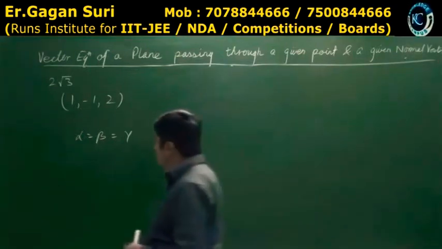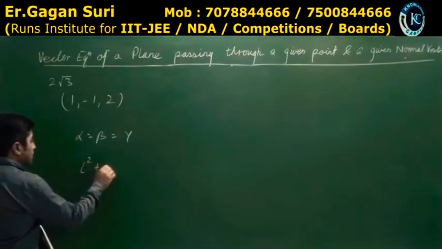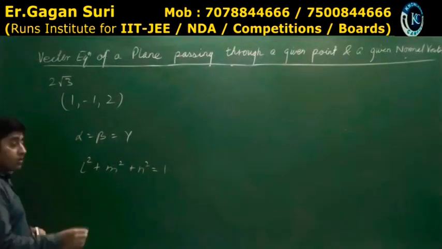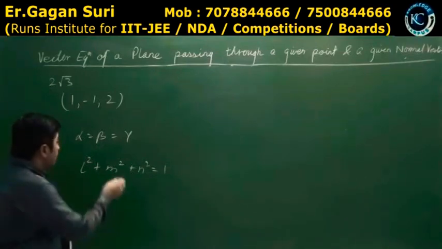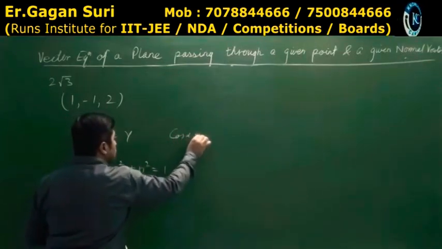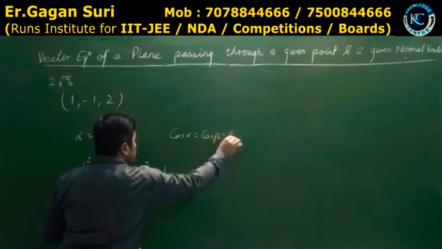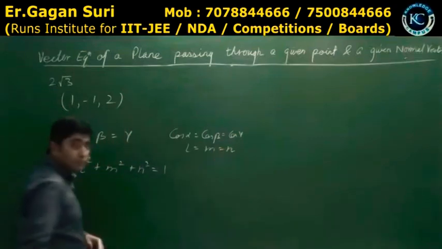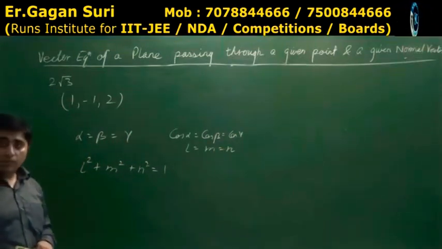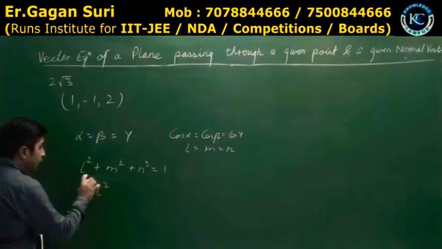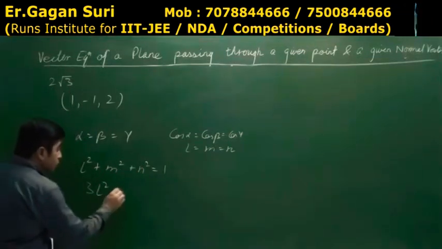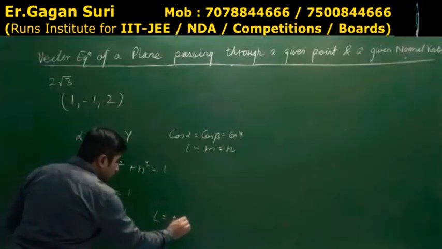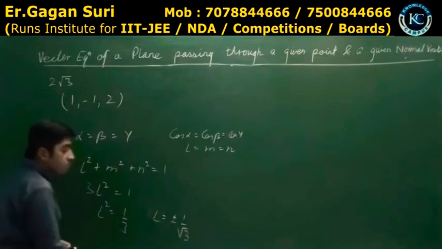Is that clear? And you know, l square plus m square plus n square is 1. What is l? Cos alpha. And from here you know cos alpha is equal to cos beta is equal to cos gamma. This means l is equal to m is equal to n. Yes or no? So l square plus l square plus l square will be 3l square is equal to 1. l square is equal to 1 upon 3. l is equal to plus minus 1 upon root 3. But I reject minus.